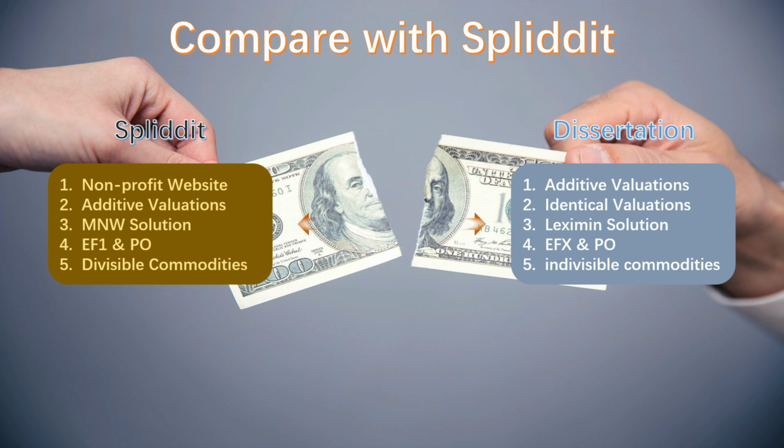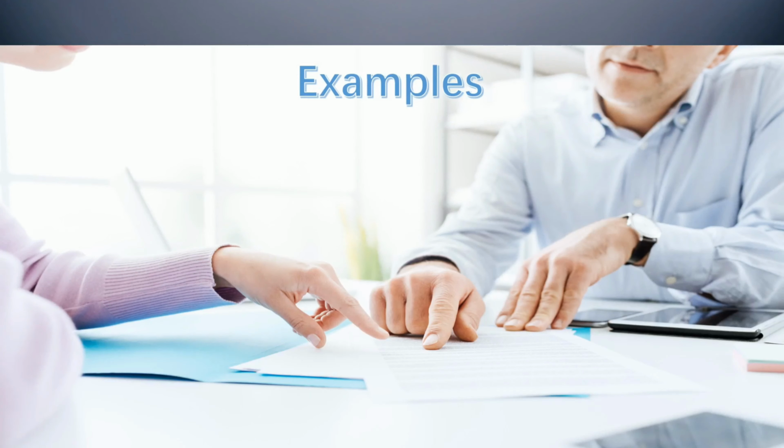Based on ensuring fairness, the Leximin solution enables users to set parameters more flexibly according to actual conditions to achieve the purpose of solving actual problems. Spliddit doesn't require the assumption of non-zero marginal utility, and our Leximin solution will consider a win-win situation more closely.